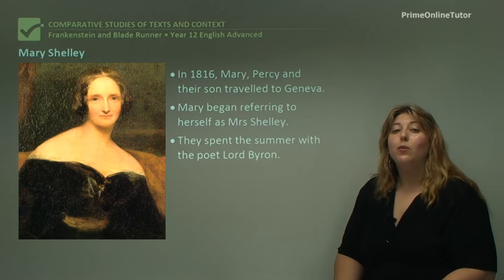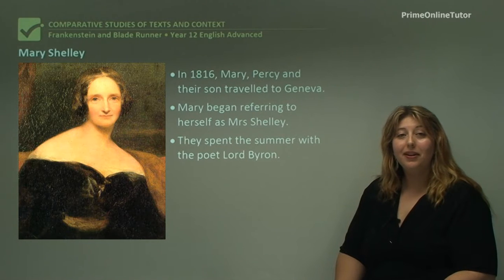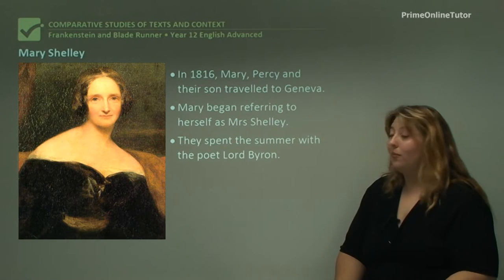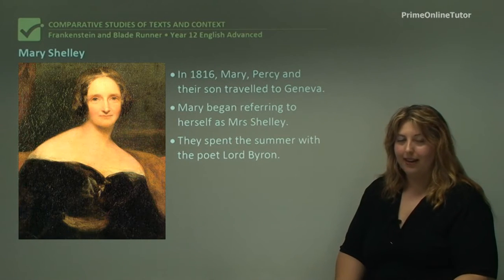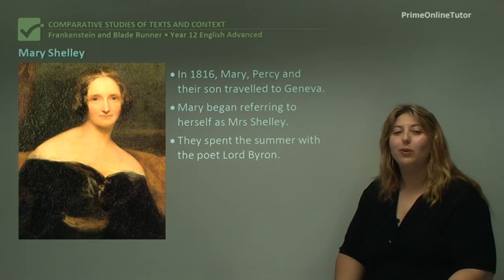Then they spent the summer with the poet Lord Byron. Byron was a bit of a character in this time period. He was highly influential to the later romantics. He was from higher class, and he also styled himself to have a very enigmatic personality. He used to dress in black, be brooding, and was fairly, probably what you would call the first emo.